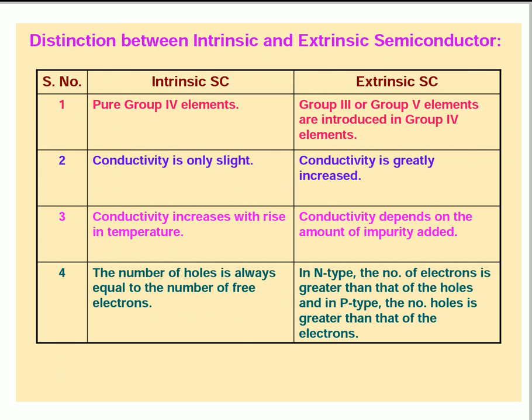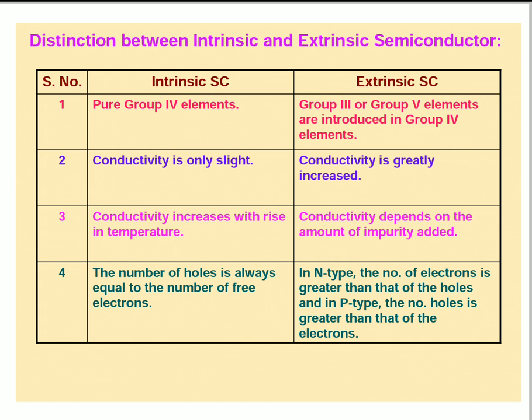Okay, understand, my children? In n type, the number of electrons is greater than that of holes. N type means what? To the fourth group semiconductors we can add fifth group elements, so we can get n type semiconductors.